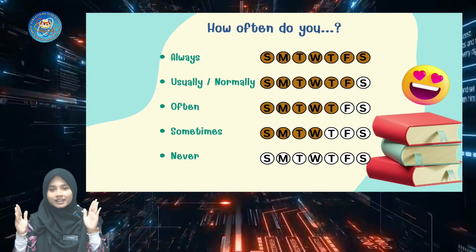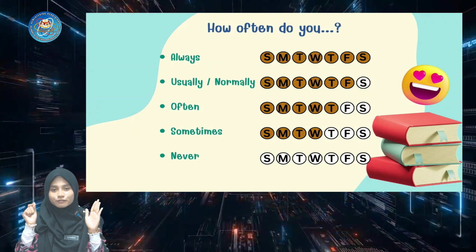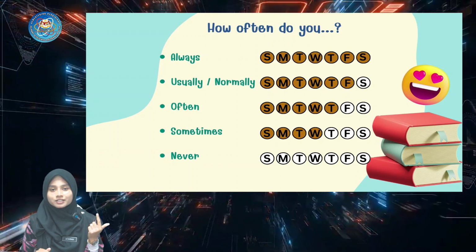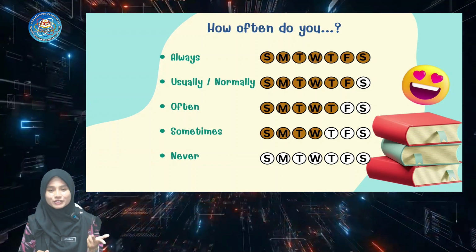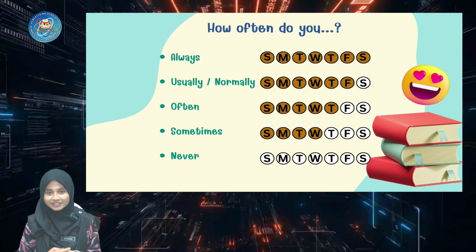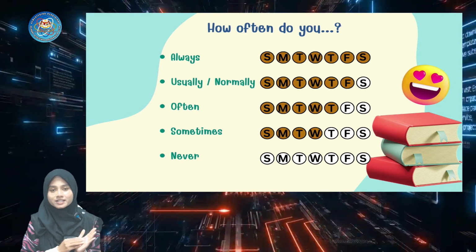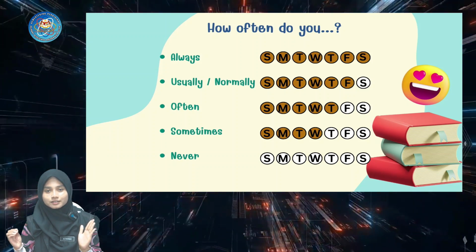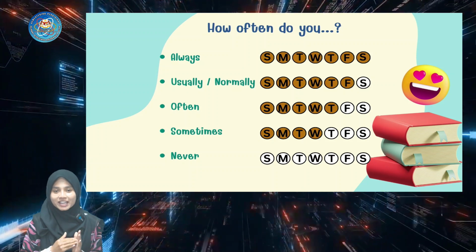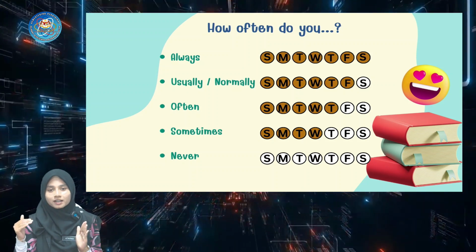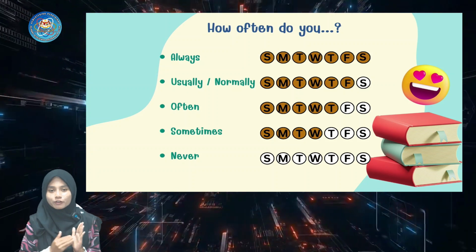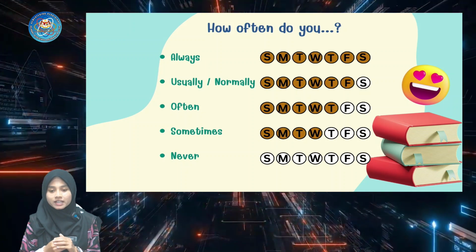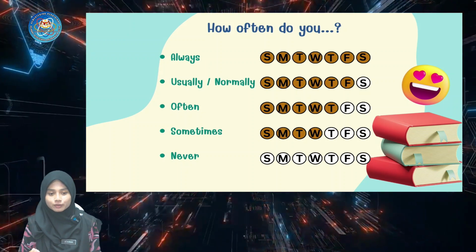As you can see there, I have a few letters that represent the 7 days in a week, from Sunday, Monday, Tuesday, Wednesday, Thursday, Friday, and Saturday. For always, I colored all the days. For usually and normally, I colored only 6 days. For often, I colored only 5 days, and sometimes I colored only 4, and for never, none of the letters is colored.